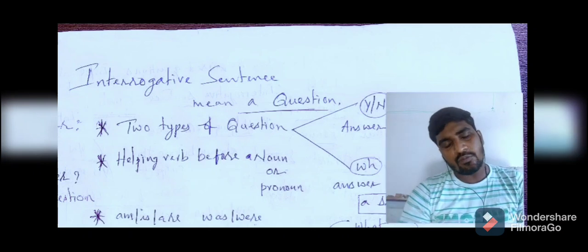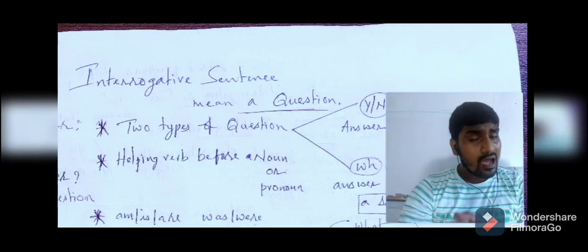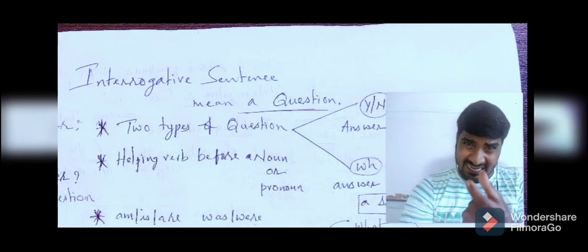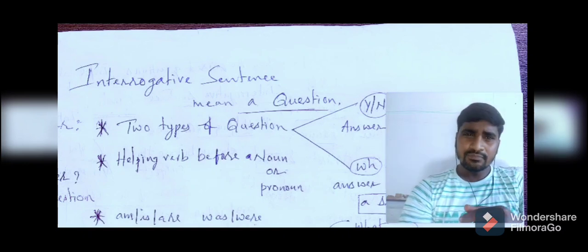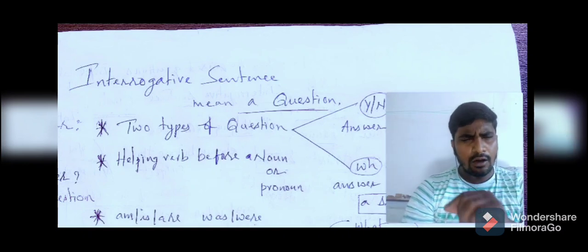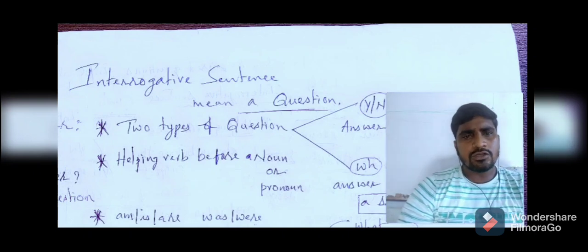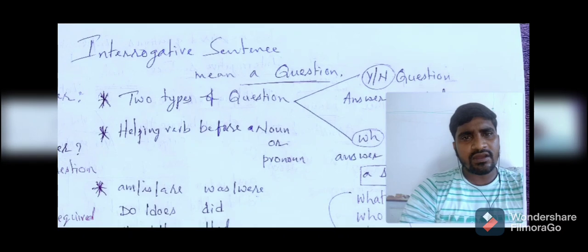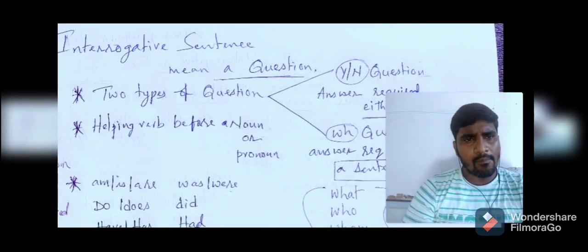So that is why I used am I. Here I is a pronoun. Before I, I used am. Therefore am is a helping verb, and it has been used before the pronoun I. So in an interrogative sentence, the helping verb's place is always before either a noun or pronoun.